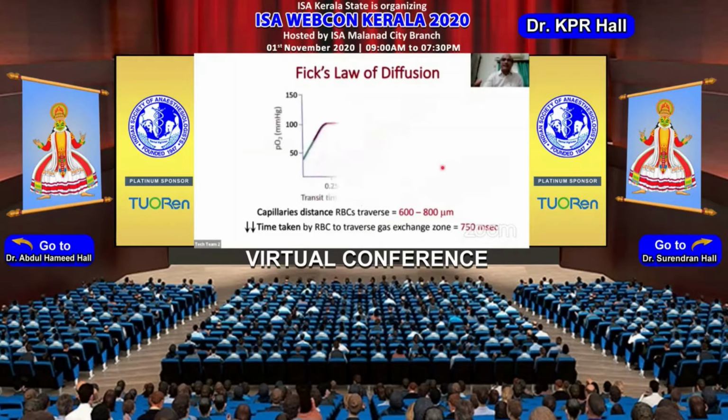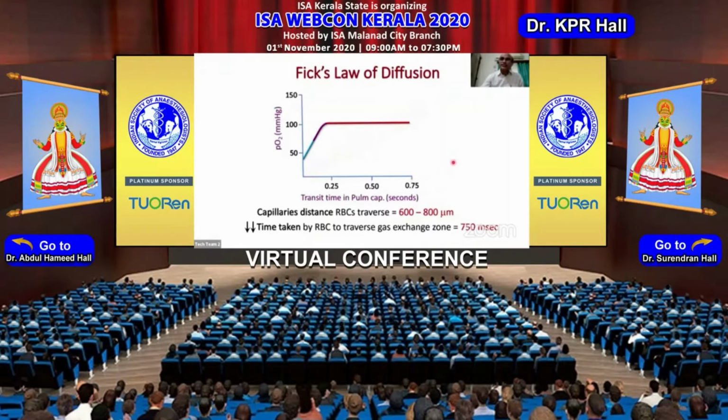So look at this graph. It tells us that we start with 40 millimeters of mercury of oxygen at the arterial end of the capillary. If it takes around 250 milliseconds to 750 milliseconds, the RBCs will be fully saturated, or the oxygen tension would reach 100 millimeters and form a plateau. If this time is less, then it will not be well saturated. And if this time is more, then also there is going to be an issue.